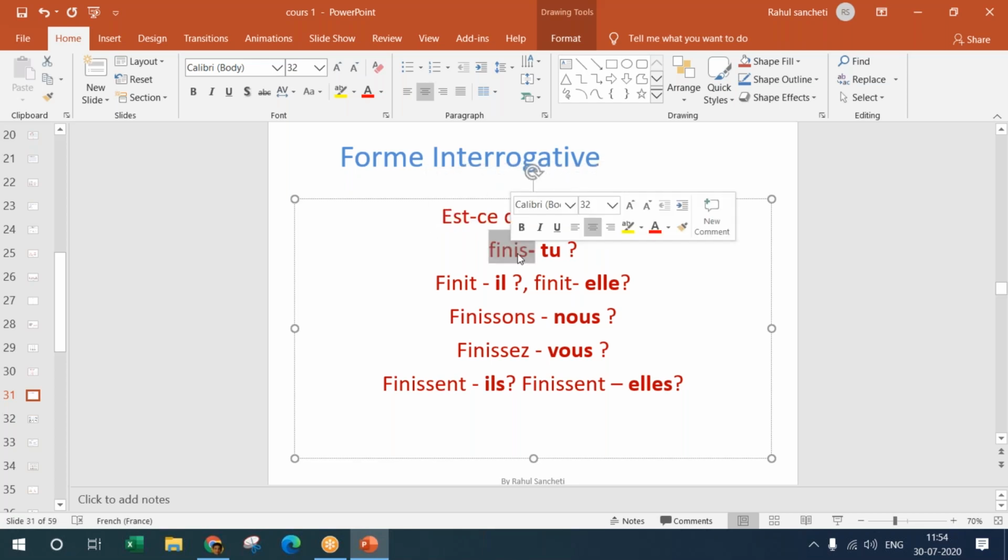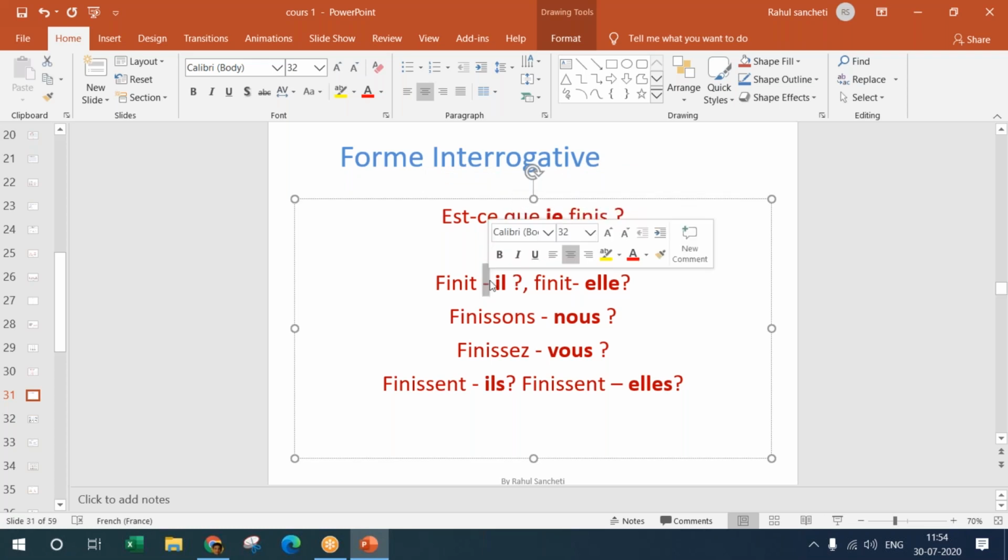But when you reverse the order, tu finis is reversed to finis-tu. Il finit is finit-il. Elle finit is finit-elle. Nous finissons is finissons-nous.